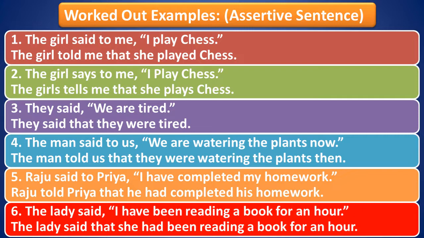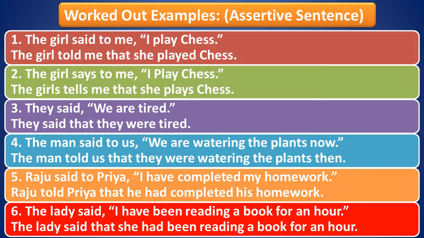Now to join the reporting speech and the reported speech, see, in between there is only one comma. But when we have to convert it into indirect speech, we need a conjunction to join the two parts, like the reporting speech and the reported speech. Always remember that in case of assertive sentence, the conjunction that we use to join the reporting speech and the reported speech is that.